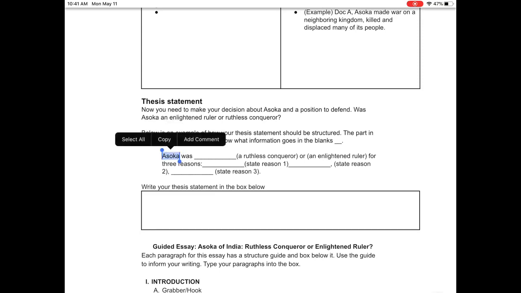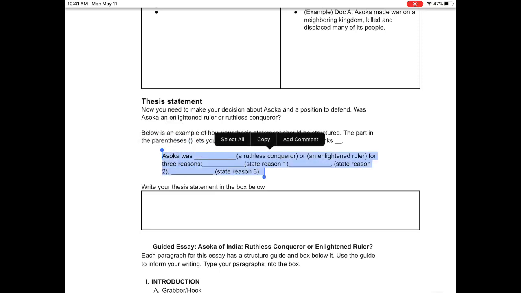Below it says, this is an example of how your thesis statement should be structured. It should read very similar to this, right? Ashoka was, and then you're going to write in a ruthless conqueror or an enlightened ruler for 3 reasons. And then you're going to state your 3 reasons.